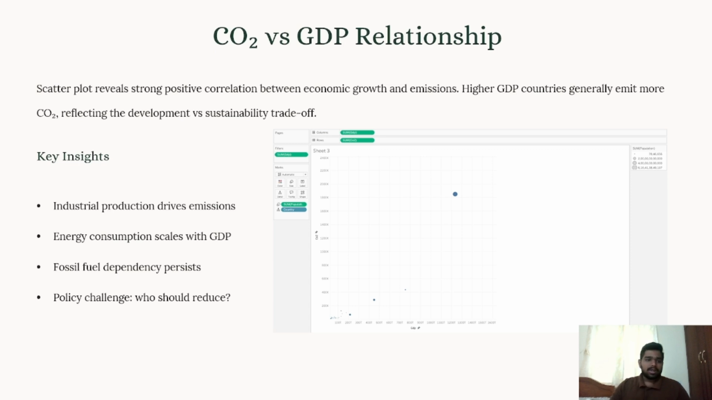So here I already discussed the carbon dioxide and GDP relationship. The highly contributing GDP countries are emitting more carbon dioxide because of urbanization and the development of a particular country. In this, we can see the scatter plot, which shows the large points are showing the large contributor, which is basically USA.